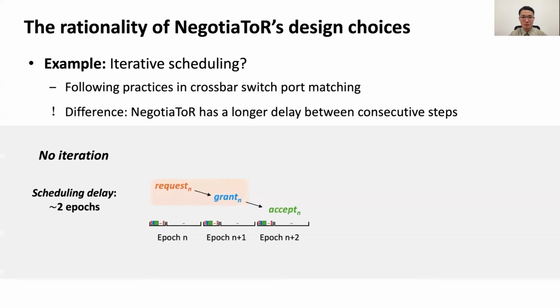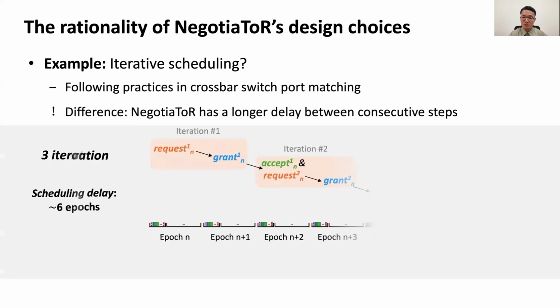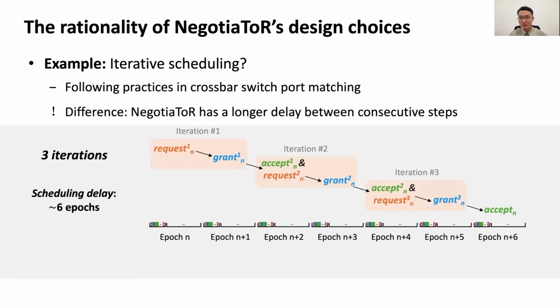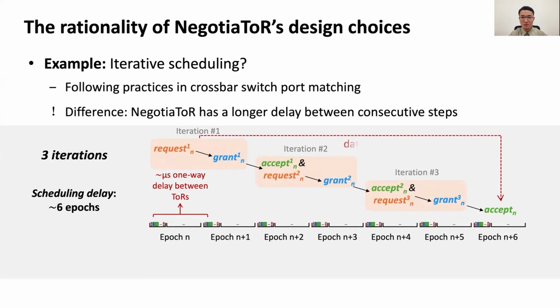When there is no iteration, it takes at least 2 epochs for requests to get scheduled. However, when we use 3 rounds of iterations, this is enlarged to 6 epochs. During the scheduling process, the corresponding data or requests may have already been sent. As a result, the requests are now outdated.